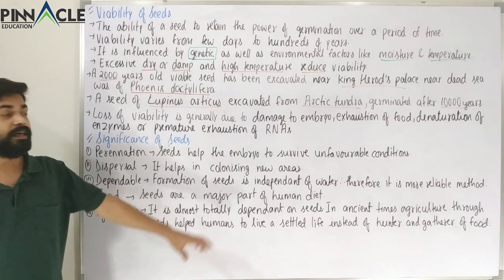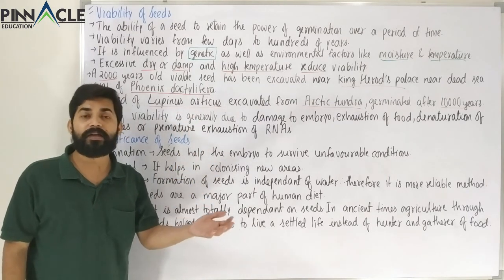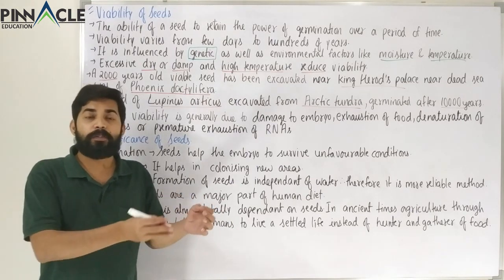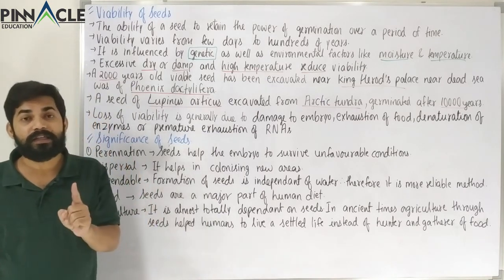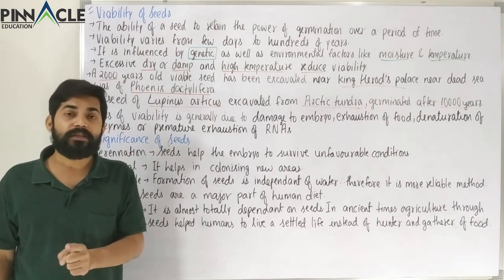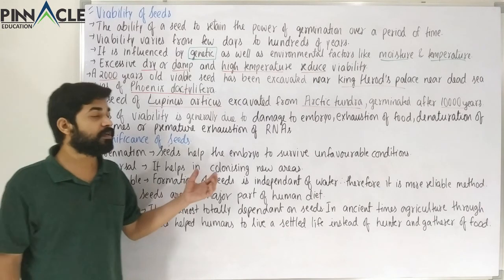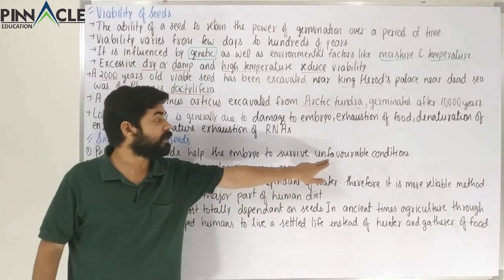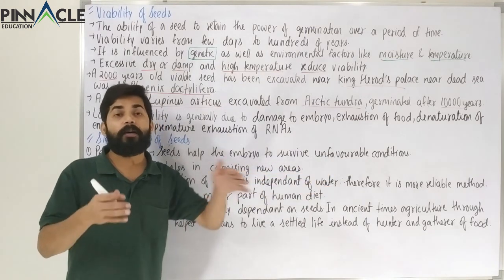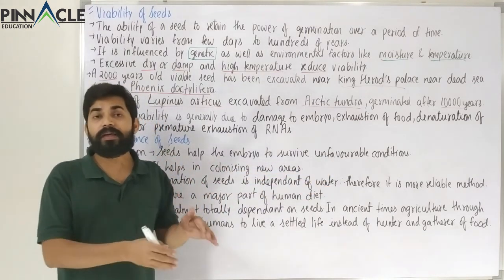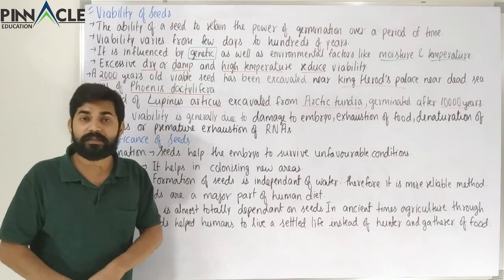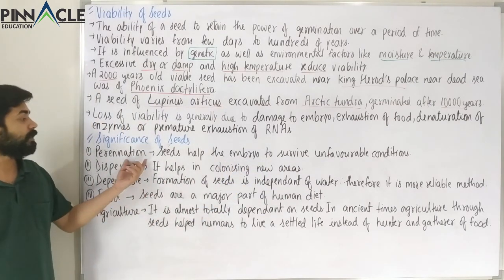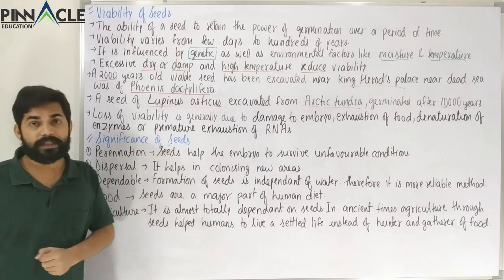When there are certain environmental conditions in which an embryo cannot survive, or a normal small plant cannot survive, a seed, because of its dormancy, can survive because it will not be showing a very high rate of metabolic activity. Therefore a seed can survive unfavorable conditions. A plant may or may not be able to survive unfavorable conditions, but a seed can easily survive them. Therefore we can say that seeds are a method of perenniation as well.